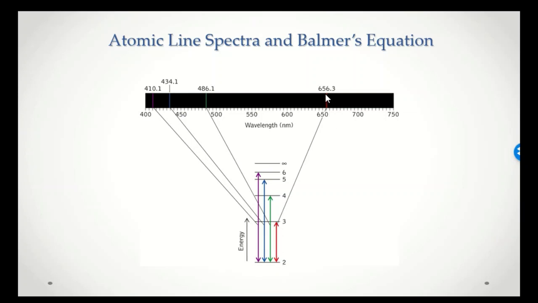So, for example, this red line here corresponds to a transition in the hydrogen atom between level 3 and level 2. And the color of light emitted corresponds to the energy of the photon, and the energy of the photon emitted is the difference in energy between level 3 and level 2.